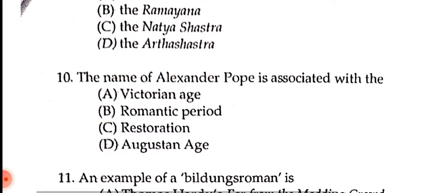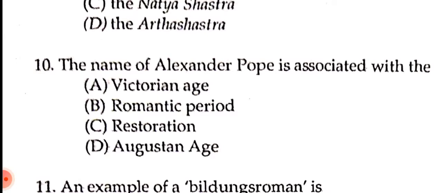Next question. The name of Alexander Pope is associated with the. I think most of you have heard of Alexander Pope and you must have read his literary works. The options are A, Victorian age, B, Romantic period, C, Restoration, D, Augustan age. So what will be the correct answer? The correct answer is D, Augustan age. Okay, let's go on.